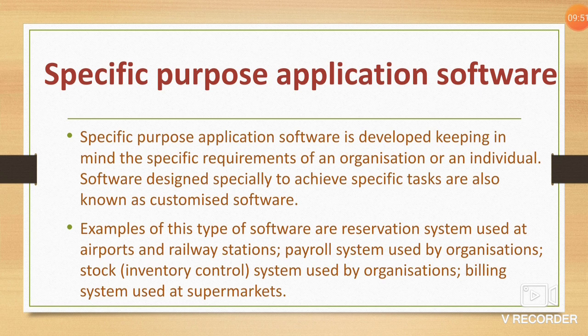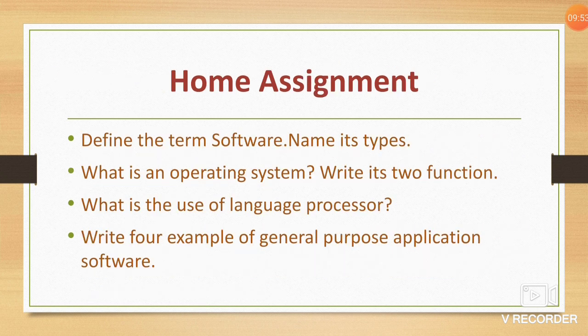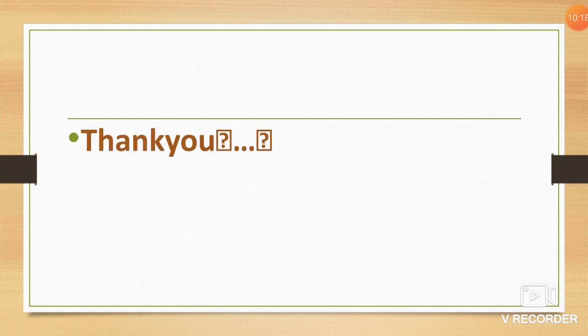So now my explanation is completed. I am giving you some homework assignment that you will do in your rough copy. The first question is define the term software, name its types. What is an operating system, write its two functions. What is the use of a language processor. Write four examples of general purpose application software.